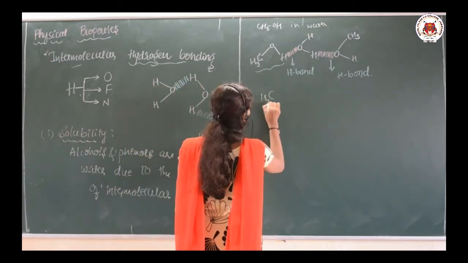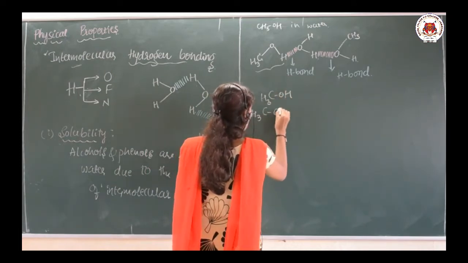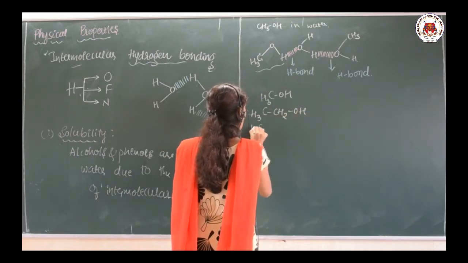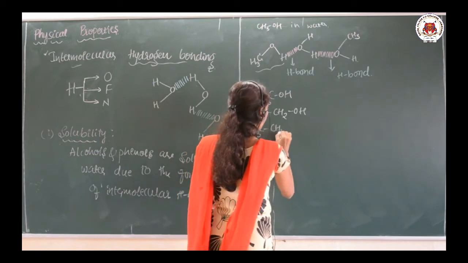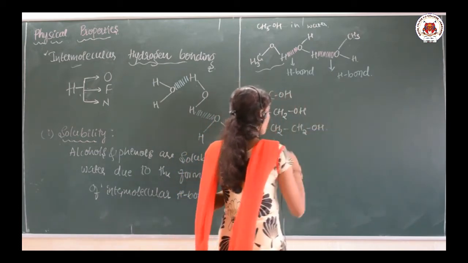See here, methanol, this is ethanol, propanol.